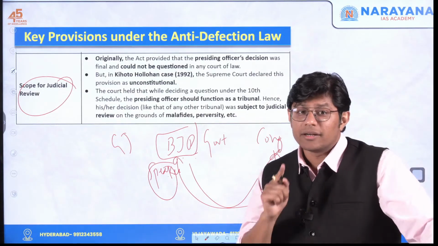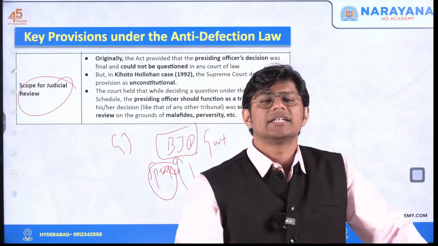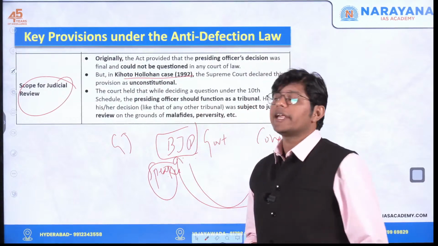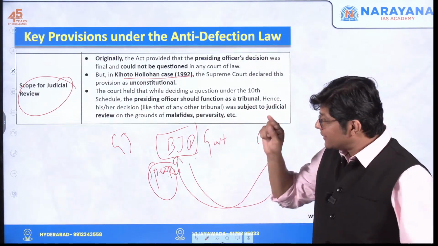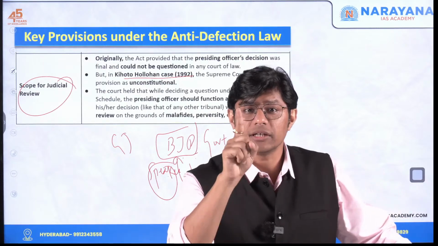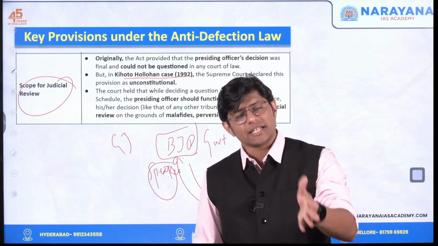Which means the decision of the speaker can also be biased. That's the reason the Supreme Court in the Kihoto Hollohon case, 1992, held that the decision of the speaker will be subject to judicial review, which means the decision of the speaker can be challenged.